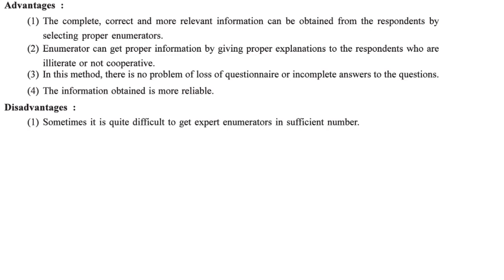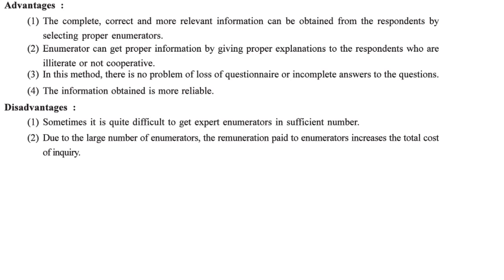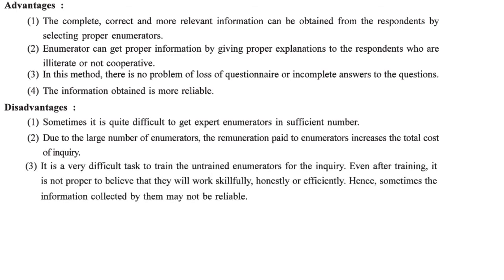Sometimes it is difficult to get expert enumerators. Of course, enumerators need to be experts, and there is always a lack of expert people in the world. Due to the large number of enumerators, the remuneration paid is very high, so it is quite costly. It is a very difficult task to train untrained enumerators. It is difficult and costly to train people, and it is not necessary that even after training they will work properly, efficiently, honestly. So sometimes information is not reliable.